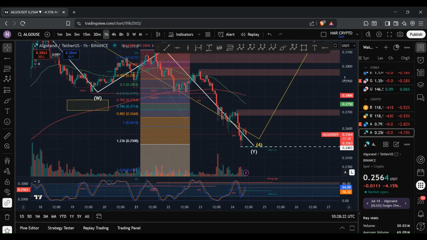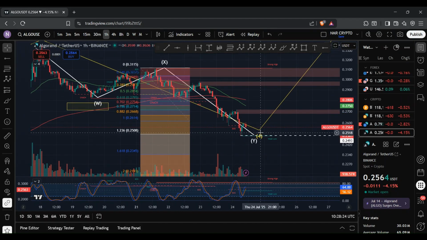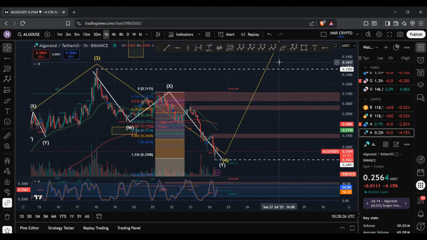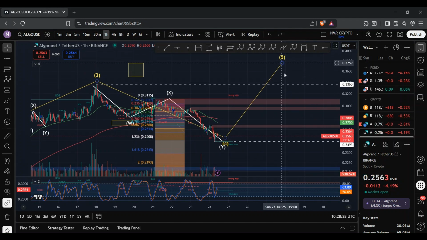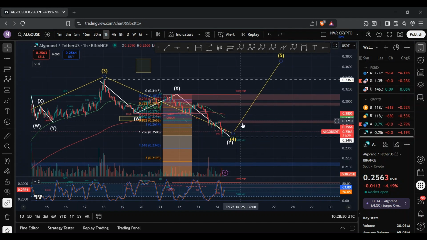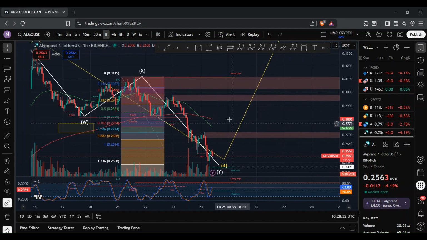And so one thing that we'll be looking at is for this structure to be complete, and we see that reversal to the upside, where we can then begin to track the wave 5. And for that to happen, what we need to do is to test out some key levels, such as the EMA levels, which during the time of recording sits between 27.5 cents to 28.06 cents. And ideally, I'd like Algo to find support at those levels and then see that continuation to the upside, where we can then begin to test out the local top.